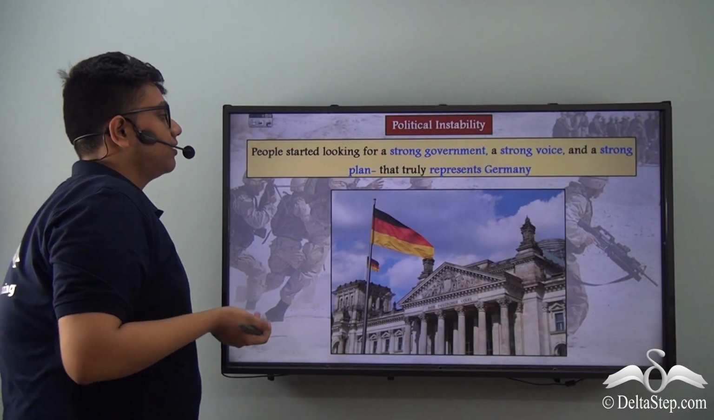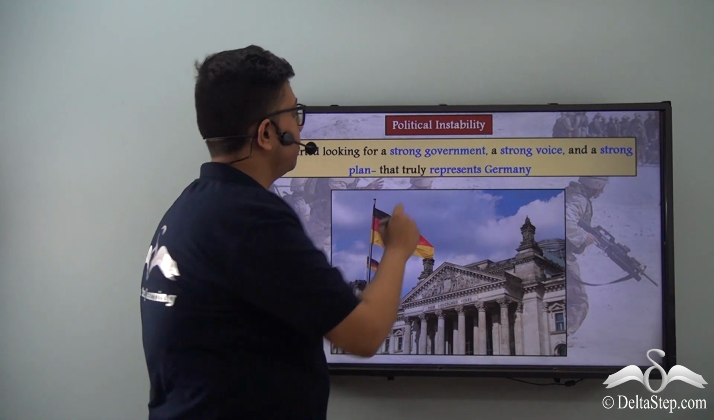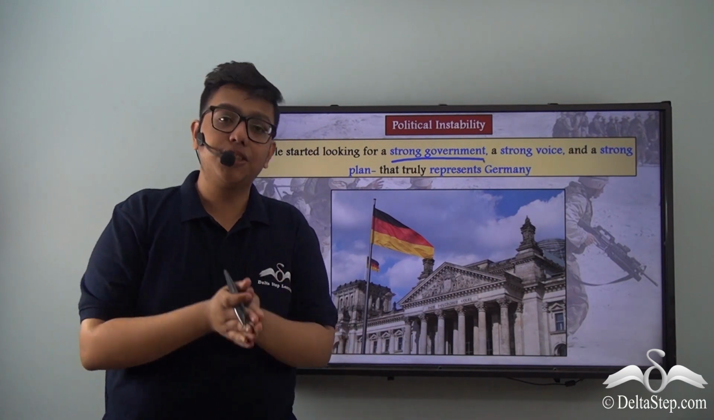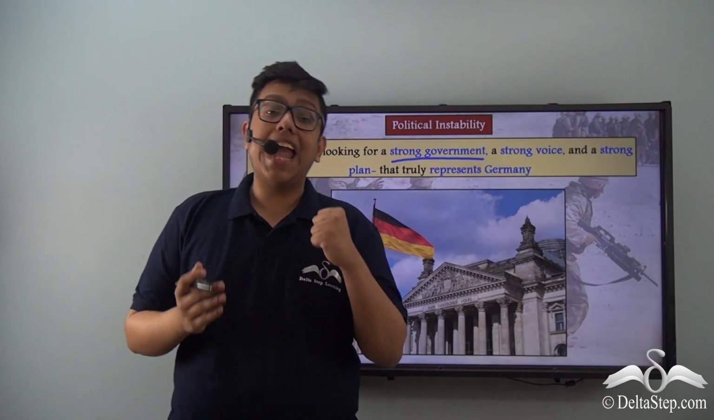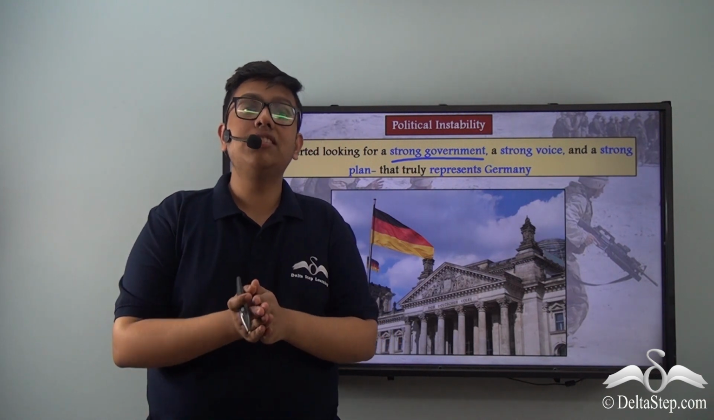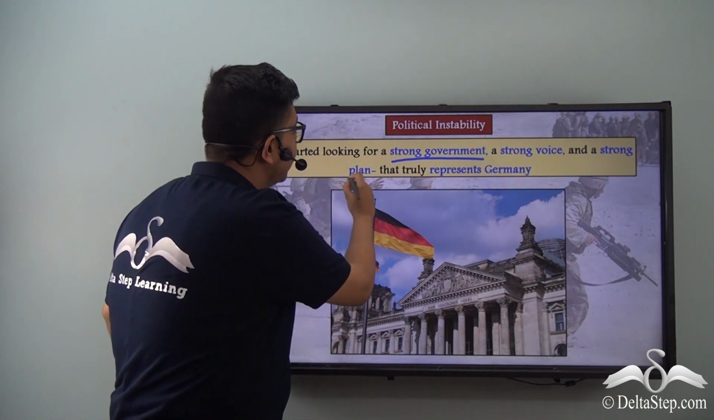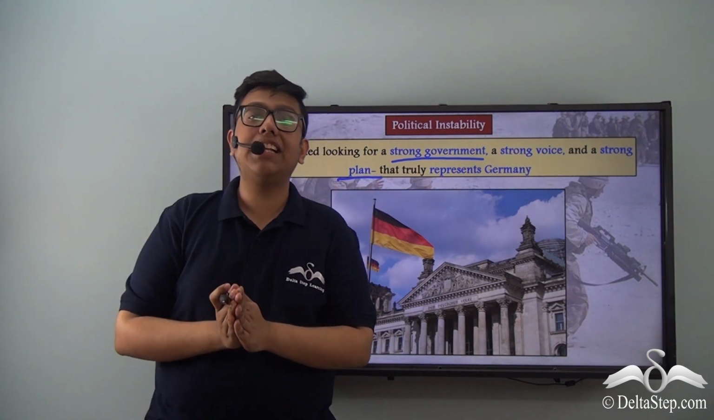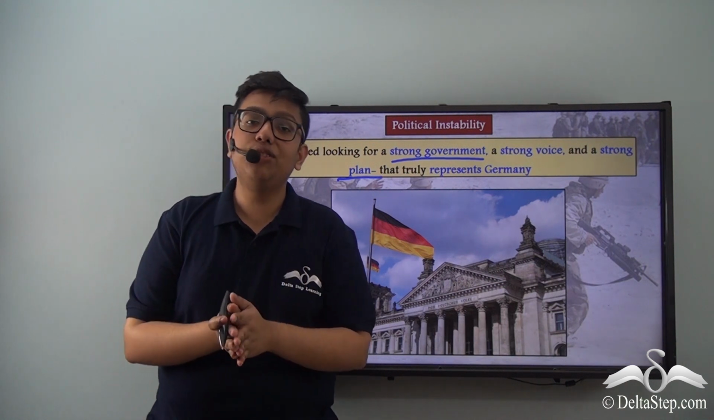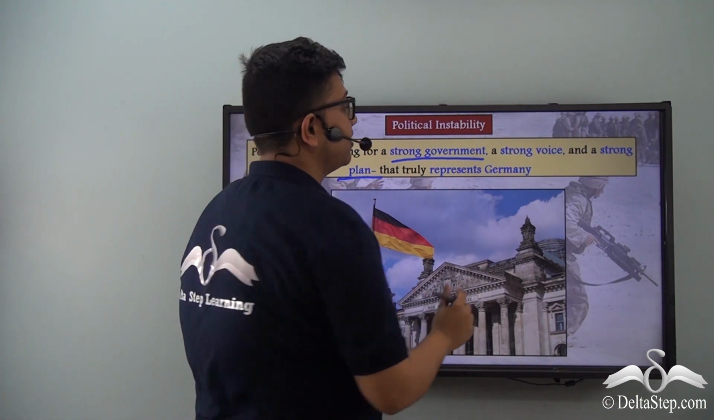So what we understand is that the people of Germany started to look for a strong government. A government which argues less and does more. A government which has a strong hand to deal with issues. A strong voice to truly voice the discontent of the people of Germany. And a strong plan to truly map out what is best for a German future. In essence, the people of Germany wanted a strong government. A government that truly represents Germany.